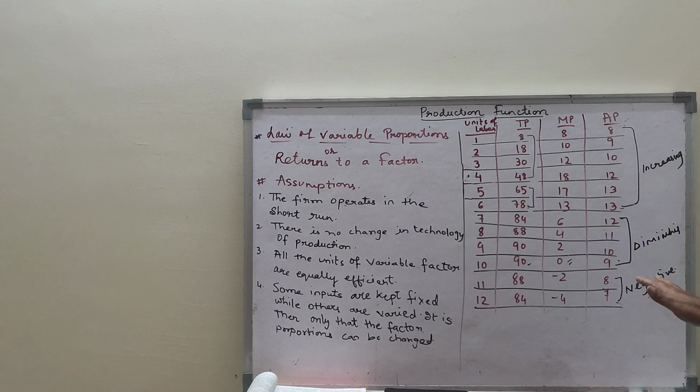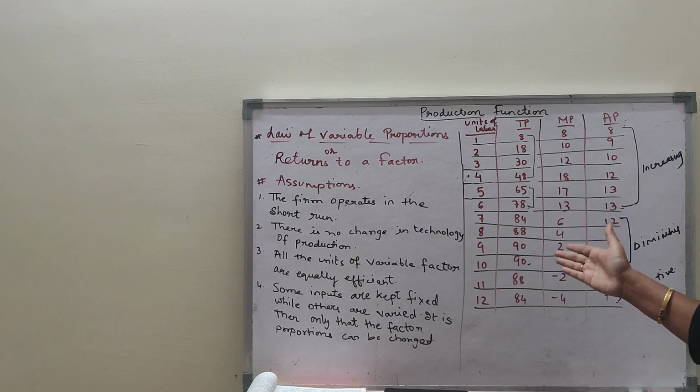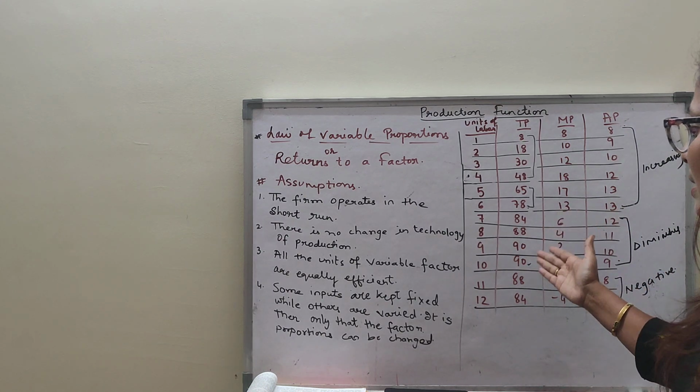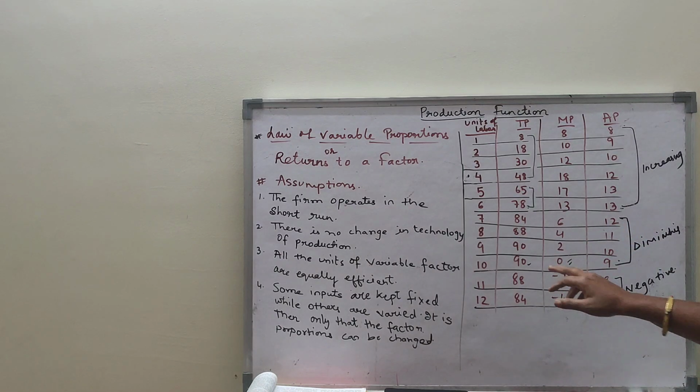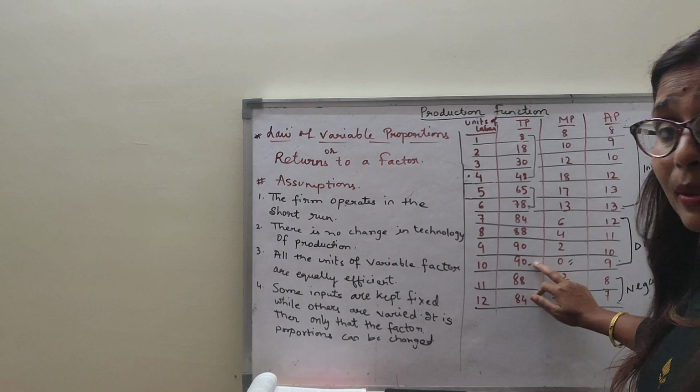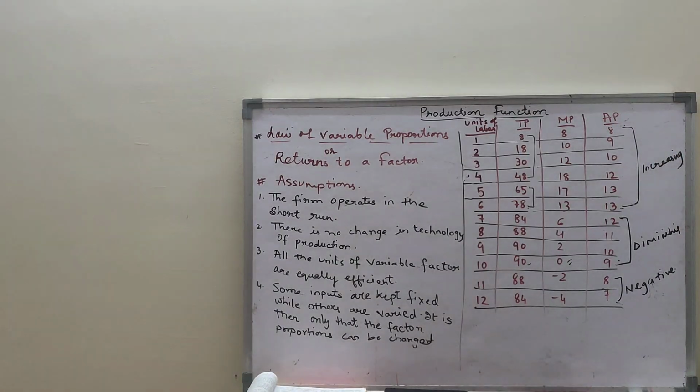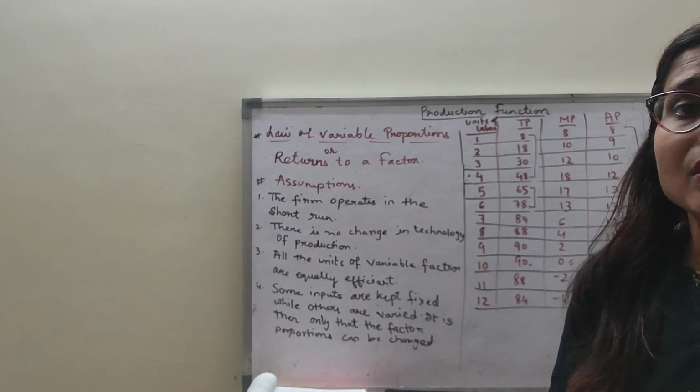Clear? Now, in conclusion, the producer will come and stop in stage 2, where he finds his equilibrium, where he sees that he can earn profit, and still his MP is falling but positive. Here the total product is maximum, so he will find his equilibrium in stage 2. So he will stop in stage 2. So this is the significance of the stages.